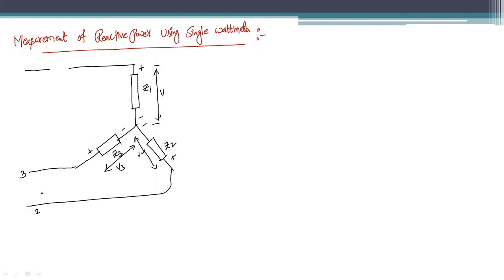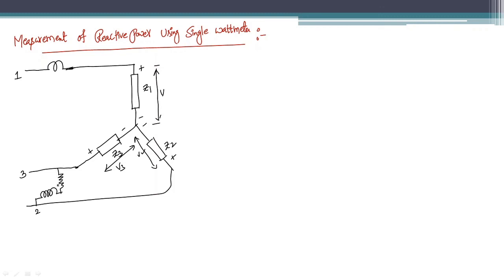Now I have a single wattmeter with the current coil and the pressure coil. I am connecting the current coil in the first line. You can use the second line or third line, whatever it may be. So connecting the current coil in one of the lines and the pressure coil in between the remaining two unused lines, like this.